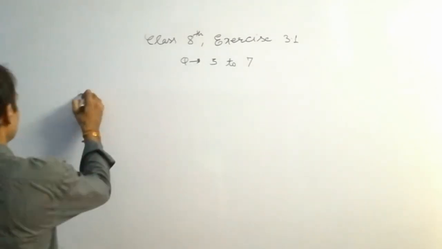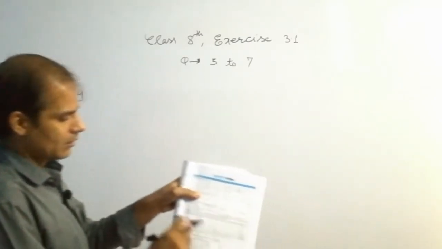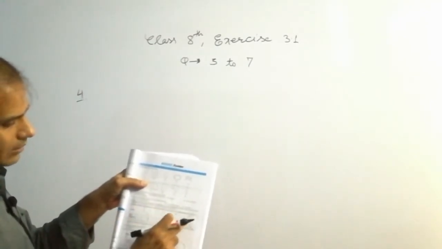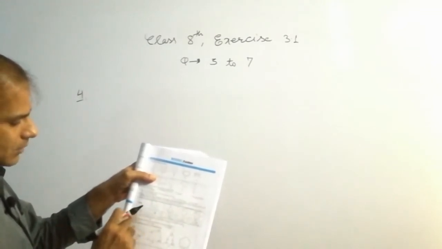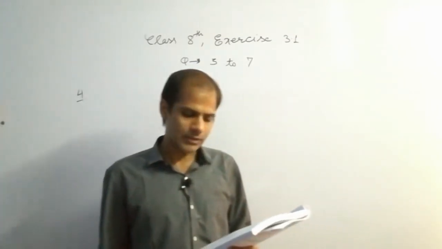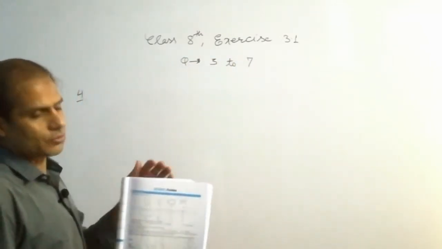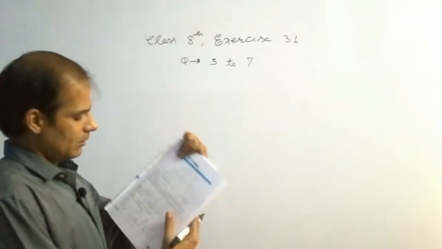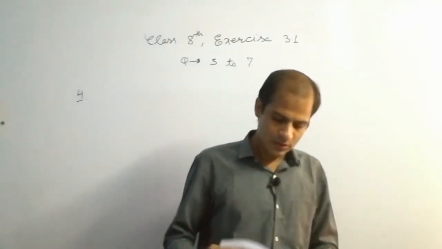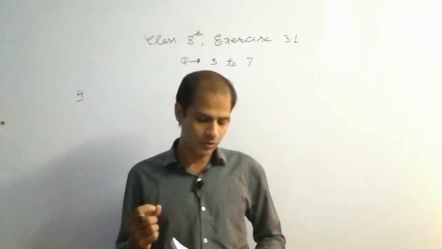Question number 4 is a table is given. In the first row there are some polygons. It is a triangle, quadrilateral, pentagon and hexagon, and below these diagrams the angle sums are given, and we have to find the angle sum of a convex polygon with the given number of sides. But you have to study the table carefully before you solve the questions. Listen, you can see your textbook. I am just reading the information given in the table, and you have to look at the table in the book.